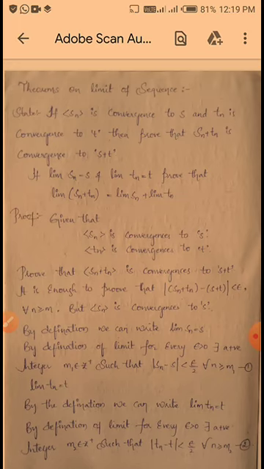Proof, see here. Given that sequence Sn converges to S and sequence Tn converges to T. Now we have to prove that the sequence Sn plus Tn converges to S plus T. So see here, it is enough to prove that mod (Sn plus Tn minus (S plus T)) is less than epsilon for all n greater than or equal to m.